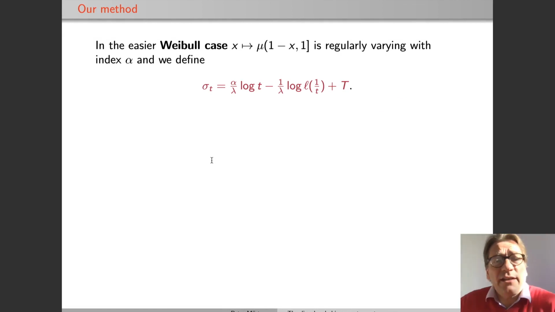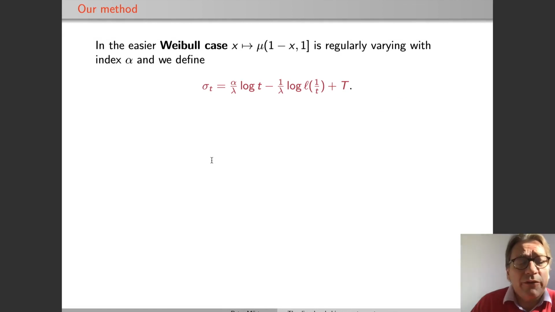And this allows us, and now I concentrate on the easier Weibull case, to write down a function sigma(t), which depends on the index of variation of our tail at 1, the slowly varying function which is in there, and a t, which is derived from the martingale limit associated with our general branching process.